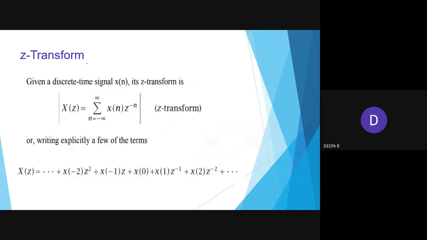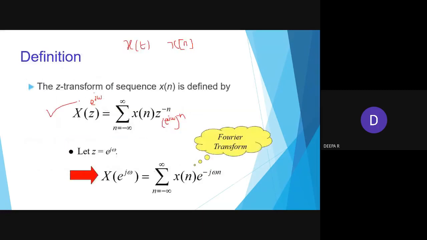Coming to the Z transform, we should know the formula: x of z equals the summation of x of n z power minus n, where n varies from minus infinity to infinity.